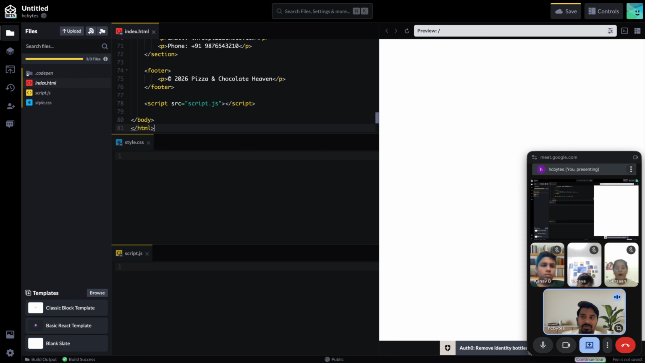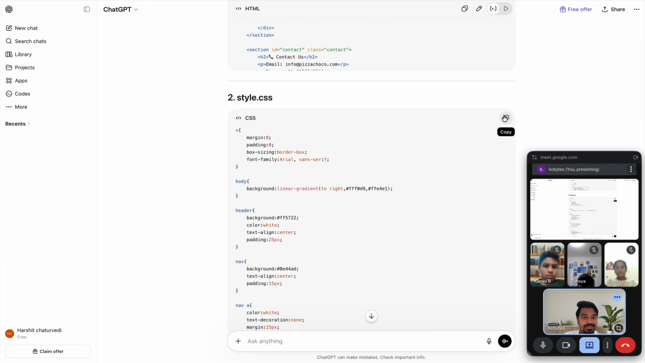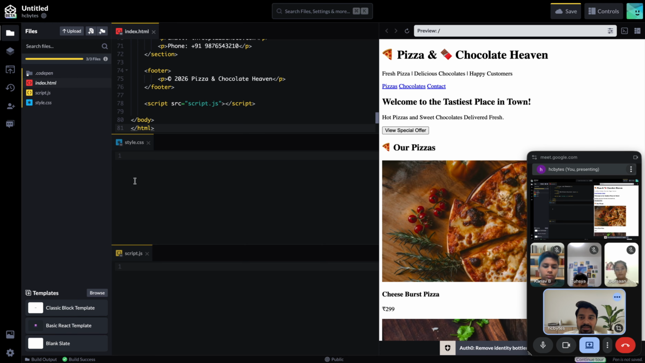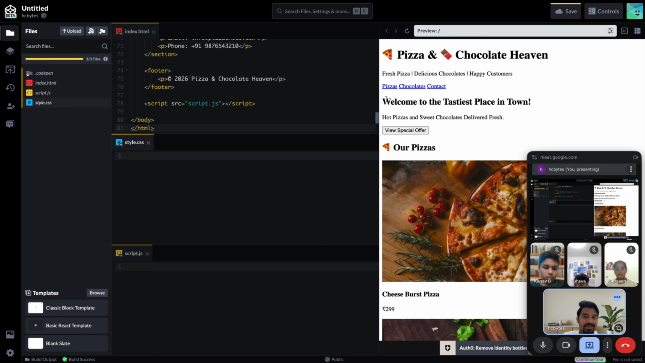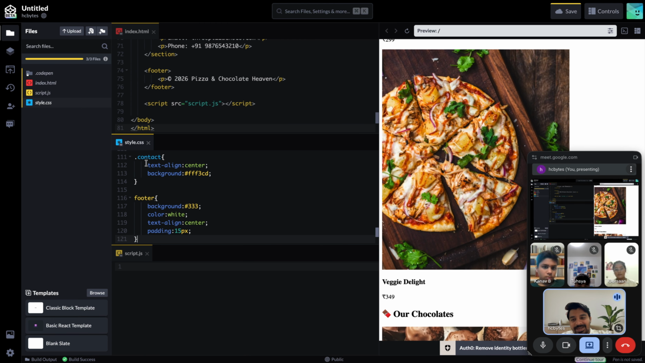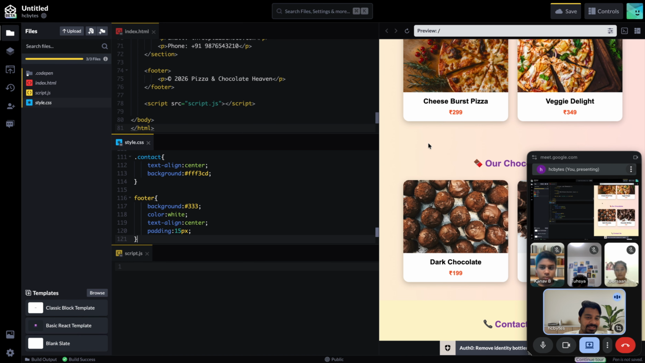Correct? Now I'll go here, there is another file, style.css. I just copy this code and paste it here. Let's see, this is the structure. See what it gives me? HTML gives me the structure. Correct? Now I want some styling, so I just paste it here. Now if I paste it here, see, a very nice website is created.